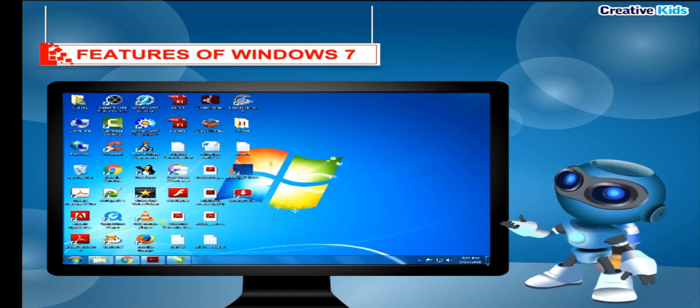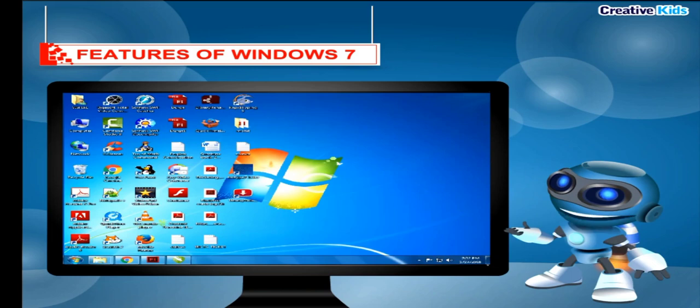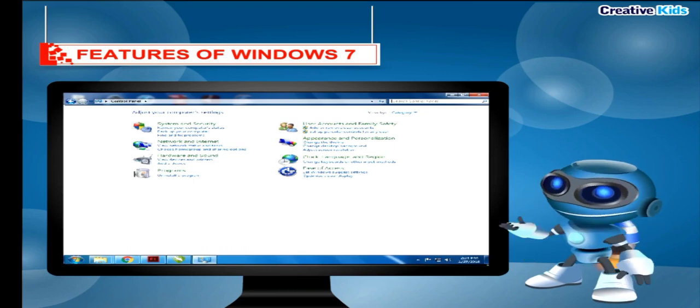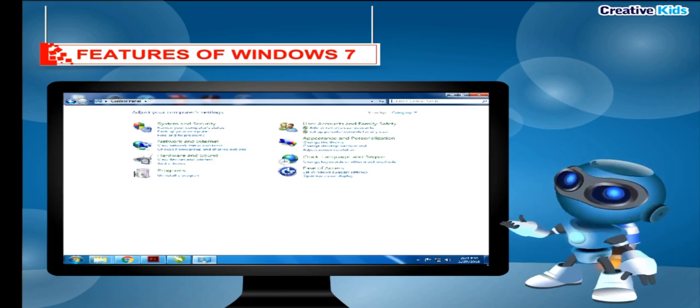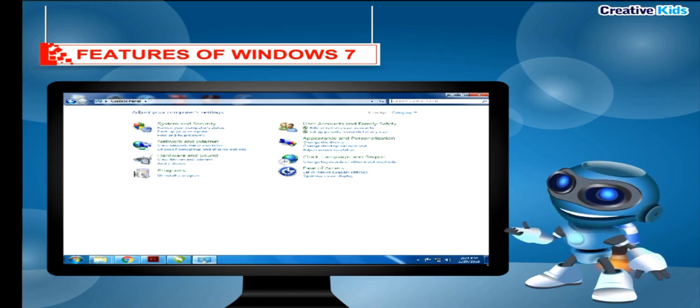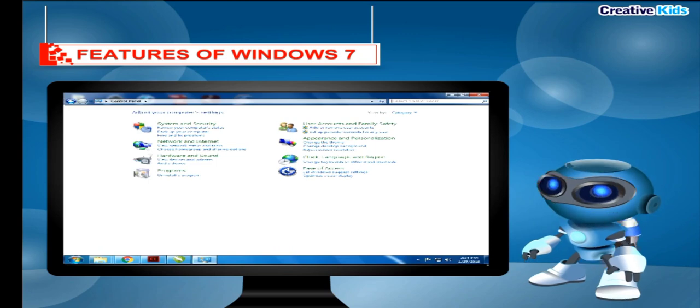It has security tools that are used to keep your computer more secure. The control panel in Windows 7 allows you to change display settings, add or remove programs, change date and time. It also helps to manage different resources and functioning of the computer system.